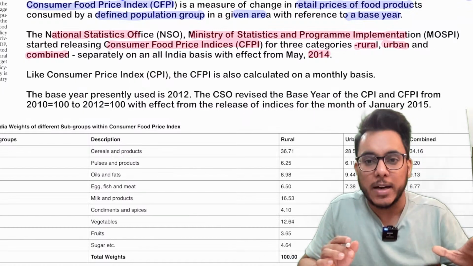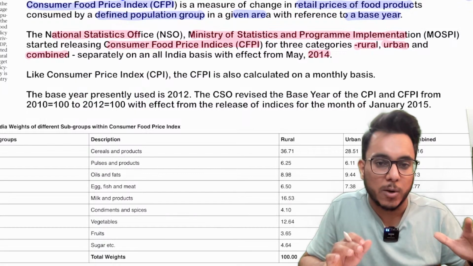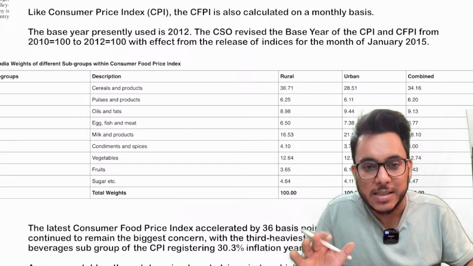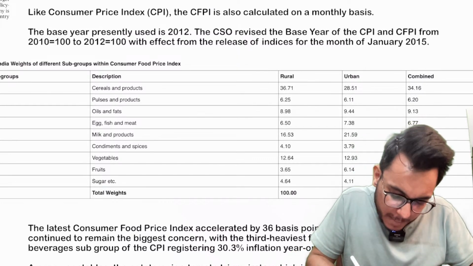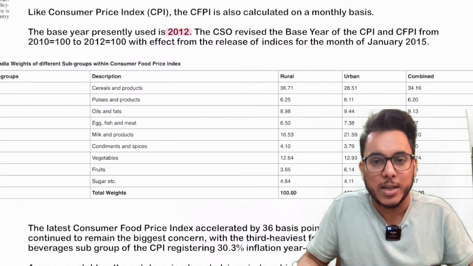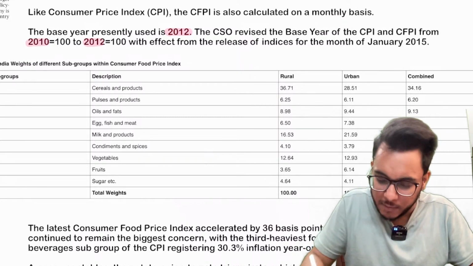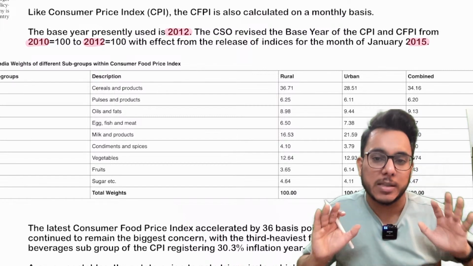It is calculated on a monthly basis. Now understand what a base year is. Presently the base year is 2012. The base year was revised from 2010 to 2012 in 2015.